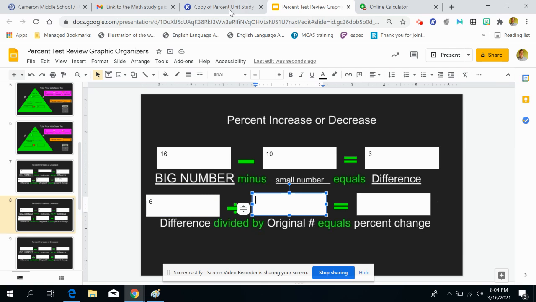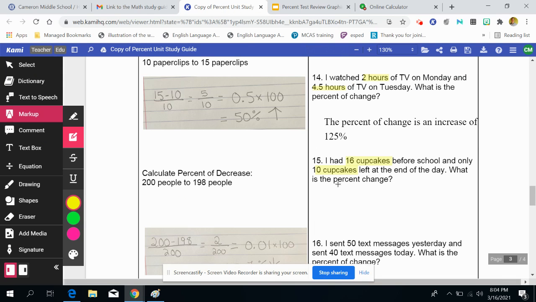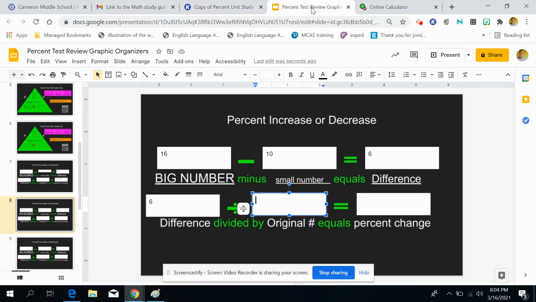And it's the difference divided by the original number equals the percent change. Well, if I look back at my problem, what did I start with? I started with 16 cupcakes at the beginning of the day, and I only had 10 left at the end of the day, which means my original number was 16. So I put the 16 here. And in order to determine percent change, I need to do 6 divided by 16.